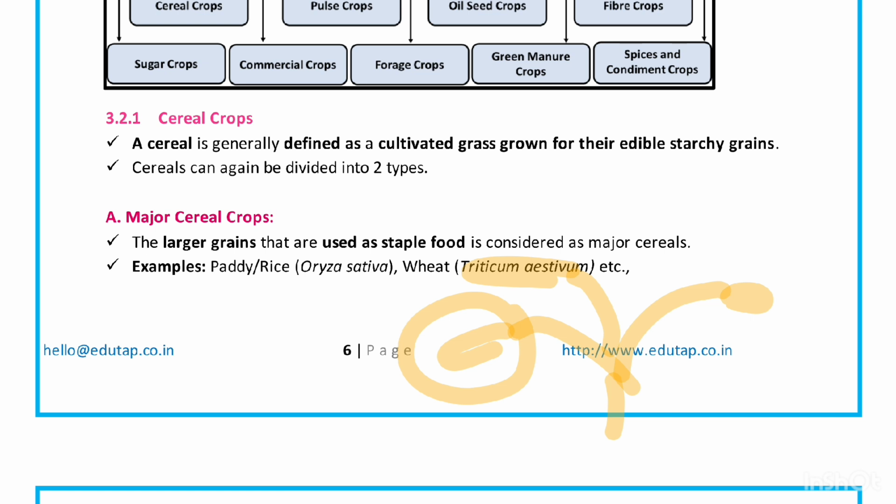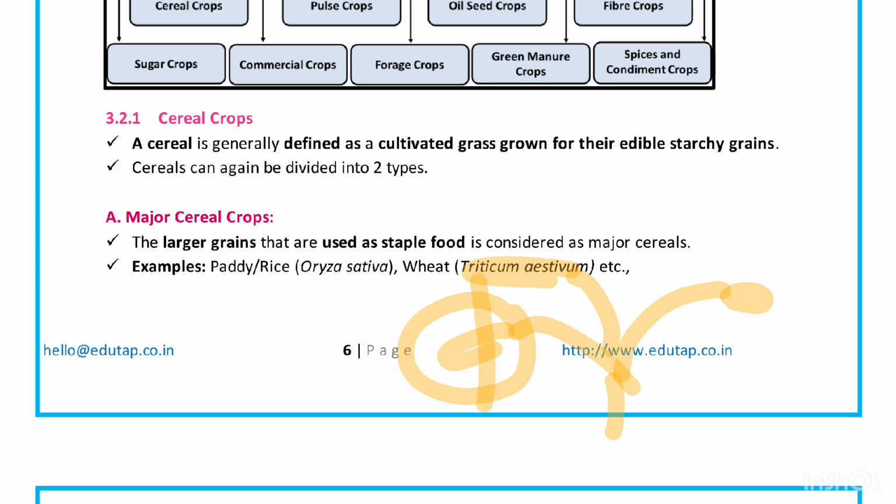That is why we are growing these kinds of crops, and these crops become important to us because they are part of the staple diet of all humans. So all such crops are called cereal crops, like your rice, wheat, maize, barley.